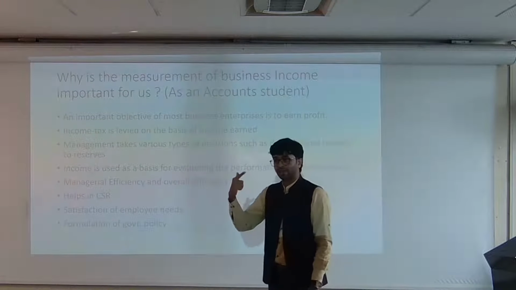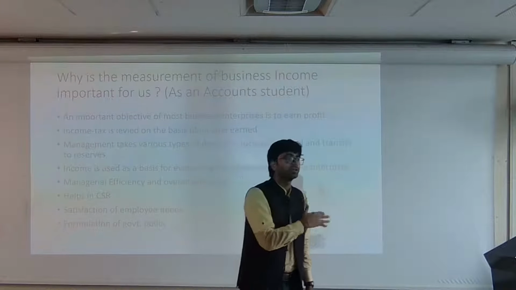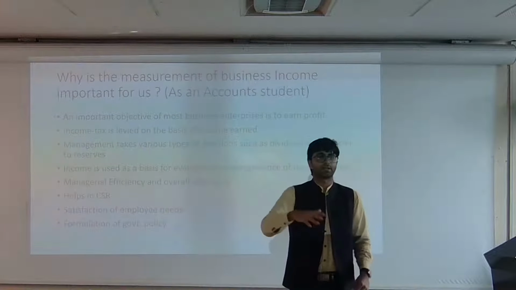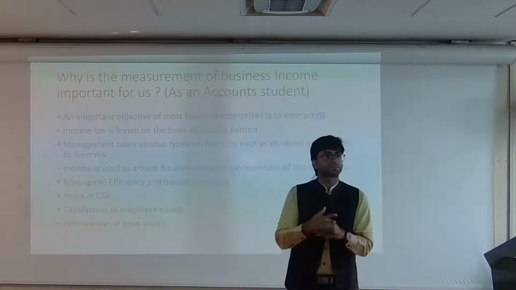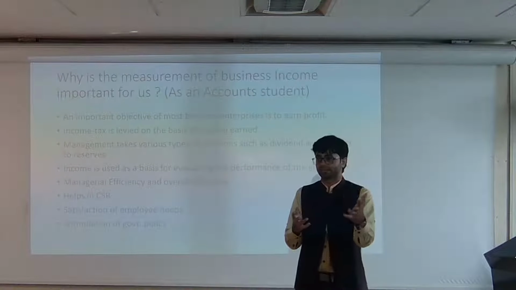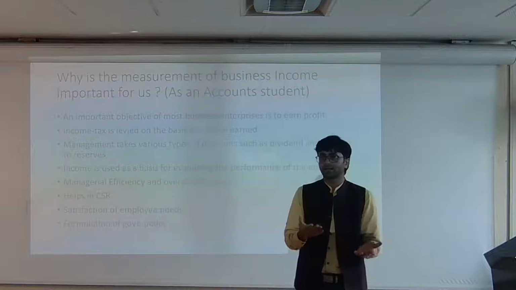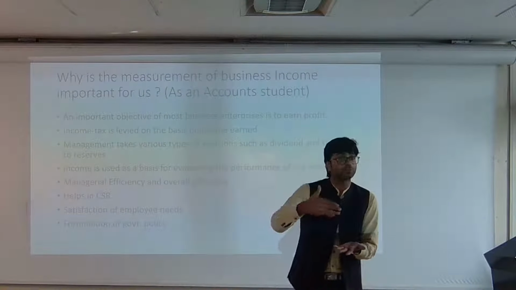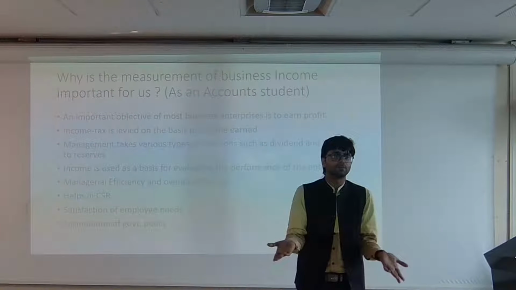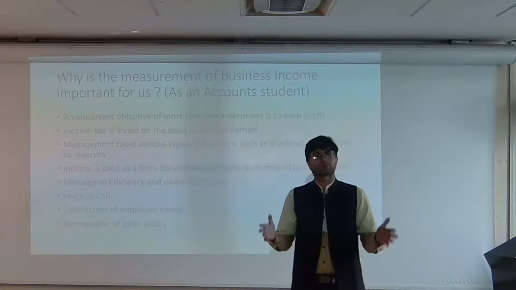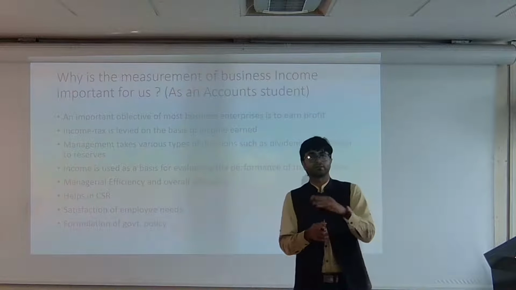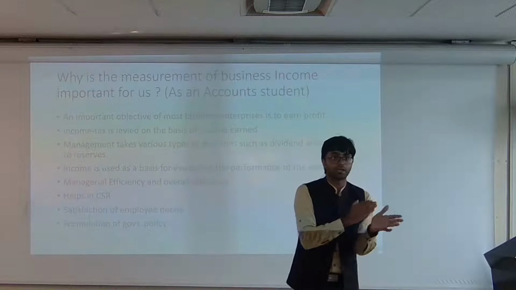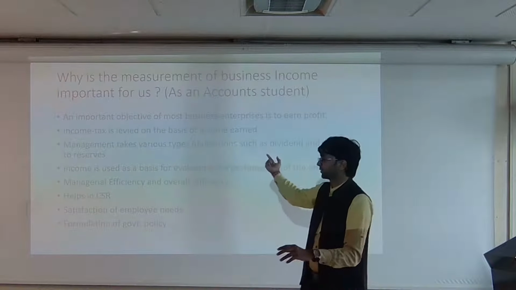Now suppose in this particular year you have not earned any profit. Suppose in 2019, due to COVID, you could not continue your business and because of that you were not able to produce anything. So business income is zero. So at the end of the financial year, I'm not in a position to distribute dividend among the shareholders. It's a simple logic. Now suppose everything is good, the economy is reviving and everything is positive for the business scenario. In that condition you are earning a huge amount of profit. I'm talking about the business income.